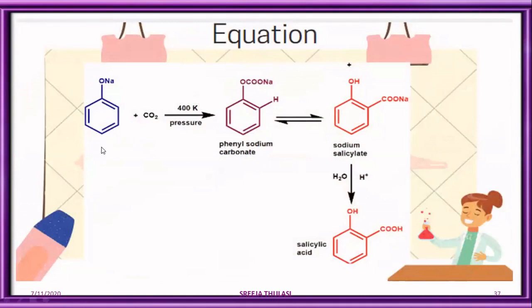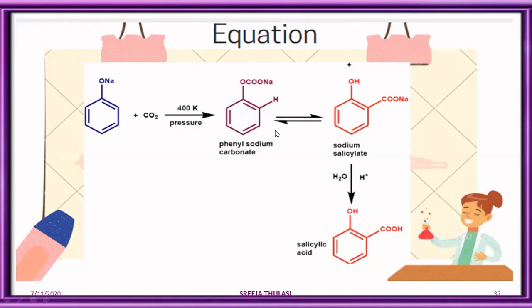Phenol in the form of sodium phenoxide reacts with carbon dioxide at 400 Kelvin and at pressure to form phenyl sodium carbonate. What happens is that the CO2 molecule gets inserted between the oxygen and sodium atom, thereby we get OCOONa. This compound is known as phenyl sodium carbonate. This is an unstable compound.